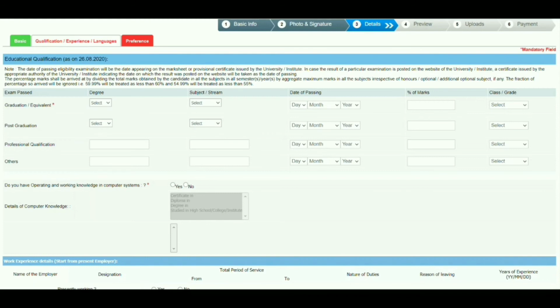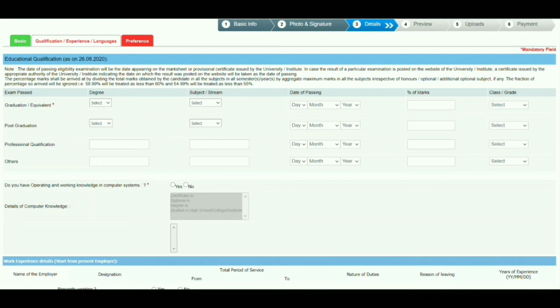And select the class or grade. If you have a first class or second class, based on your marks, enter your class or grade. And if you have any post graduation qualification, enter those details in the same way. And if you have any professional qualification, enter those. And if you have any other qualification, enter those also.